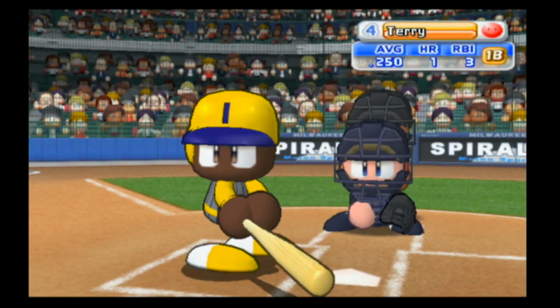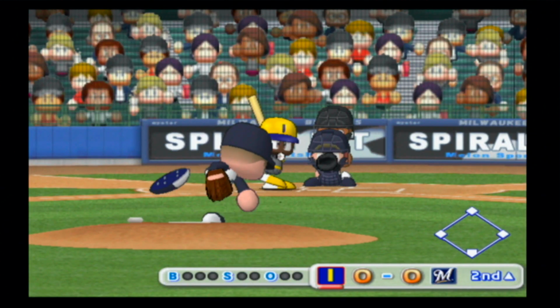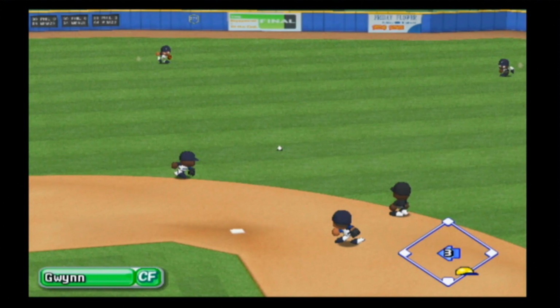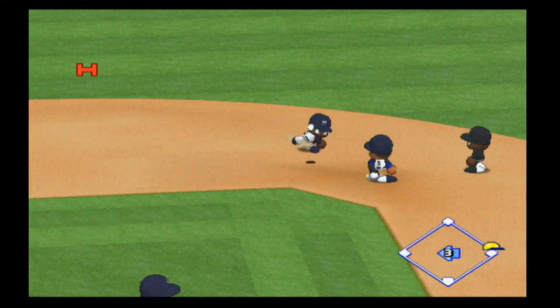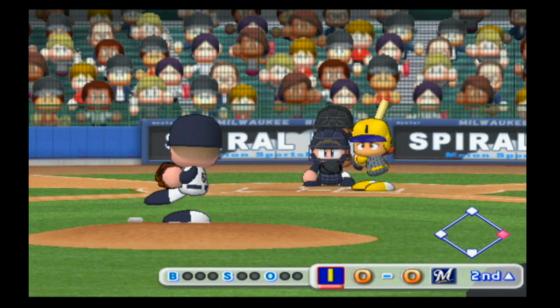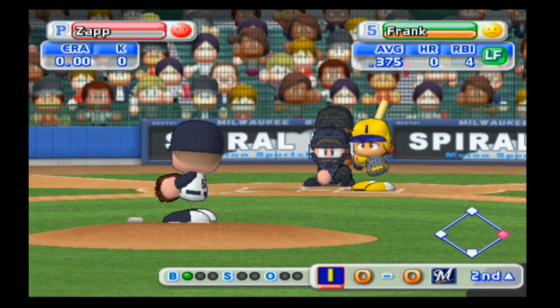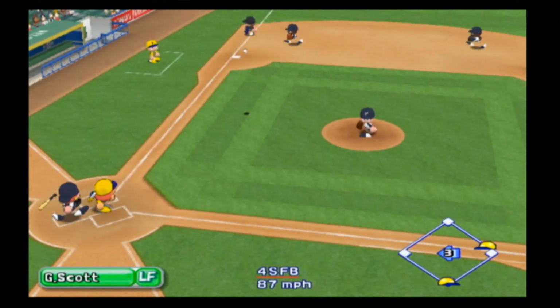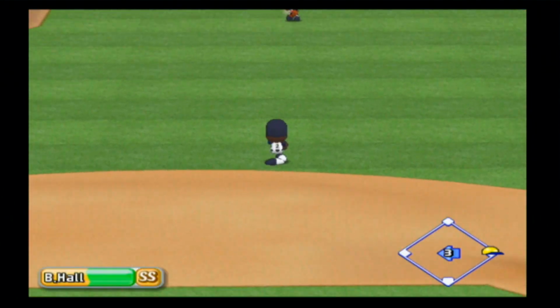Here comes Terry to the plate. And we have their Zap on the mound. He's been around for a few years now with the Brewers. Terry with the base hit up the middle, playing some games over at first that I sure wish he wouldn't. But it is a leadoff single, and here is Frank, who has had a very good showing in Pittsburgh anyway, already up to 4 RBIs in 2 games. This is a fly out to left, and Terry will have to retreat.